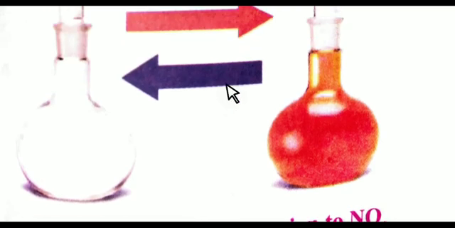N2O4 converts to NO2, and it is a reversible reaction, and we can see the color changes. Whenever N2O4 changes into NO2, we can tell by the reddish brown color, and whenever NO2 changes into N2O4, we can tell by the lighter color. So it is a reversible reaction in which the concentrations of reactant and product stay the same, meaning the rate of forward reaction is equal to the rate of backward reaction.